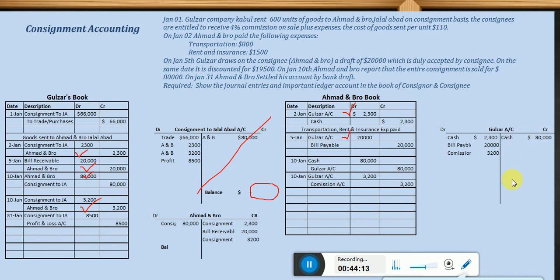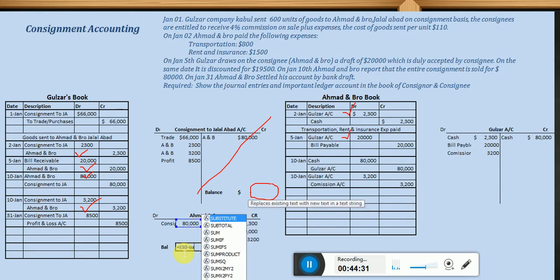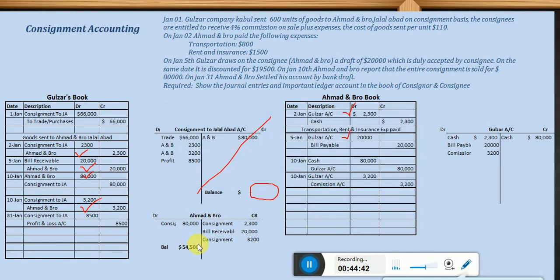Now I'm just balancing both accounts. First I'm balancing this account. So look, when you try to balance the account, just check which side is higher. Obviously the debit side is higher. So how much is the balance? From this debit side minus the total of all the credit values we have here, the balance we have is equal to 54,500. So dear students, if the balance we have is in the debit, right, it means this is receivable.